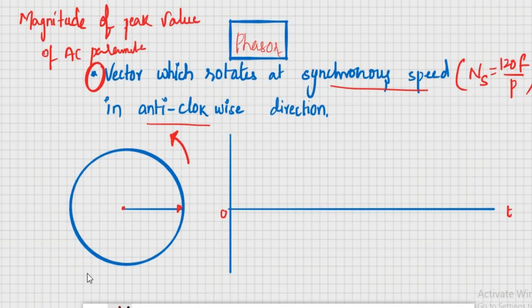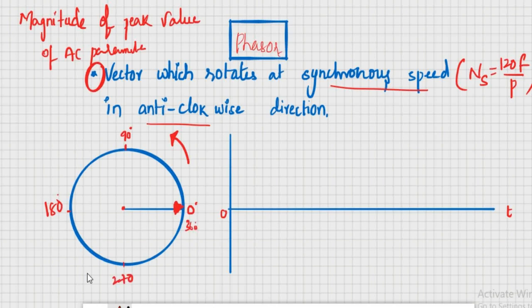So when this vector is rotating in anti-clockwise direction, the tip of this vector is drawing a waveform that is called an AC waveform. So this is 0 degrees, this is 90 degrees, this is 180 degrees, this is 270 degrees, and here 0 or 360 degrees.